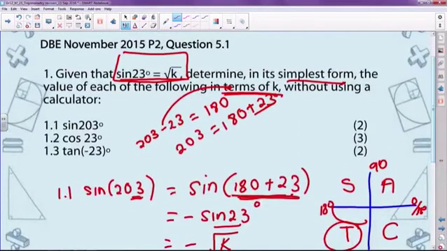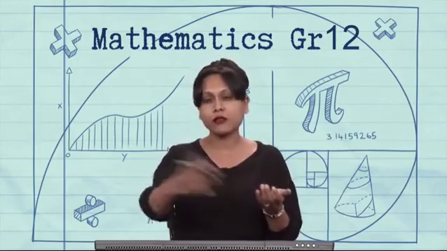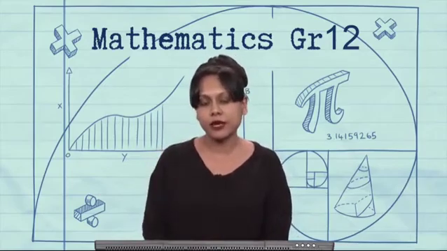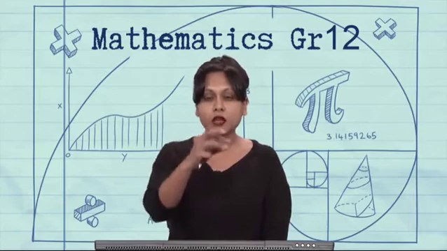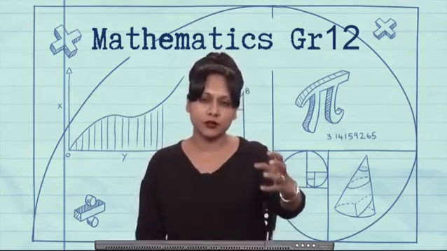So here you've got cos of 23. And this is the one where a lot of learners tend to get a little bit stuck. And they say, but this 23 now, how am I going to make it sine of 23 when it's already got another trig function, in this case cos? And guys, you should have come across this a lot by now because you should be practicing. As I keep saying throughout this lesson, and in all our revision lessons, you need to already start practicing by this time of the year. Cos of 23 degrees, we cannot relate it directly to sine 23, okay?